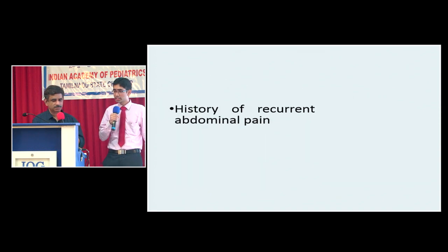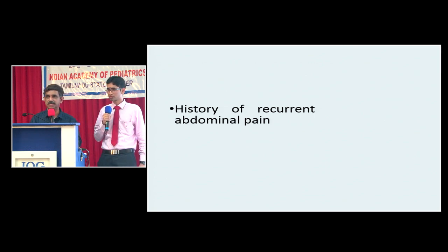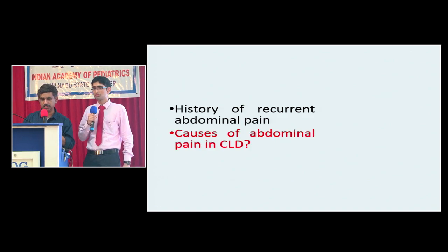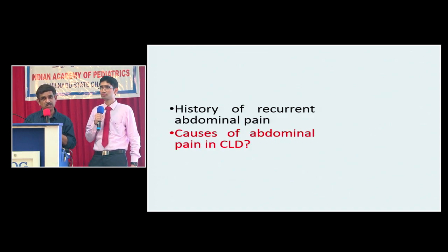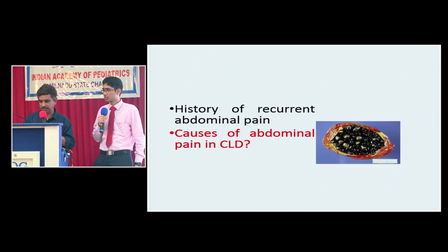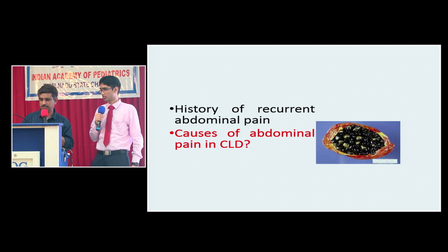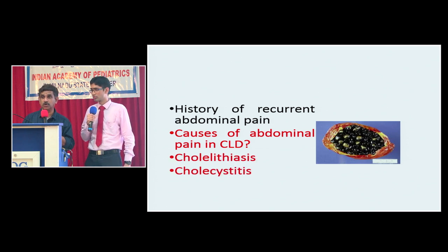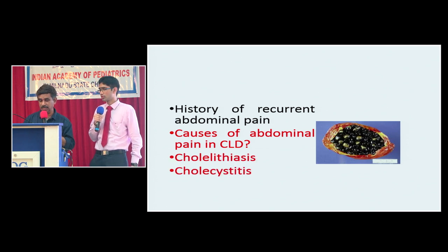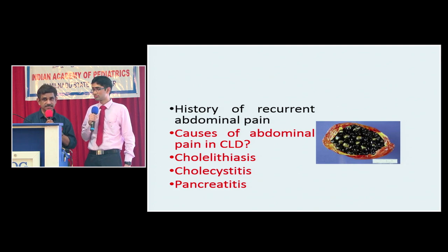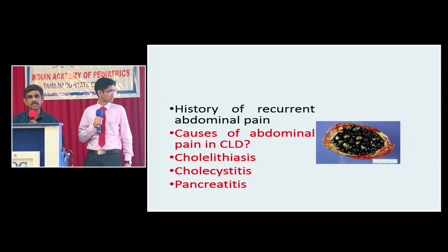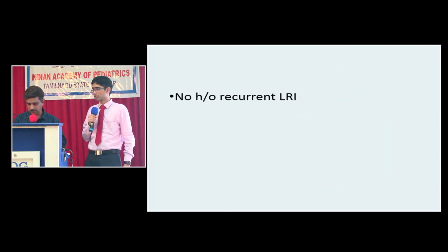The child had a history of recurrent abdominal pain. So a child with chronic liver disease having recurrent abdominal pain: what complications can you expect? What are the causes of abdominal pain in a child with chronic liver disease? Whatever the cause of chronic liver disease, this is the clue. Gallstones, so cholelithiasis. Second, it may be complicated by cholecystitis. There can even be pancreatitis complicating Wilson's disease. There may be other causes also, but these are some of the important causes of recurrent abdominal pain in a child with chronic liver disease.